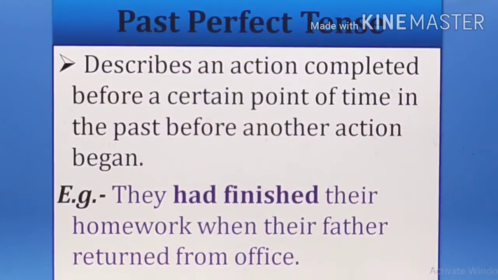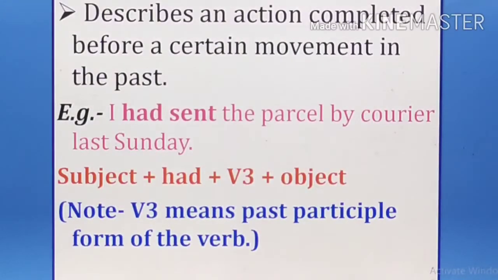Now the next usage for the past perfect tense: it describes an action completed before a certain moment in the past. Just now I told you that whatever action started and completed in the past. Example is, I had sent the parcel by courier last Sunday. Means last Sunday the courier was sent.